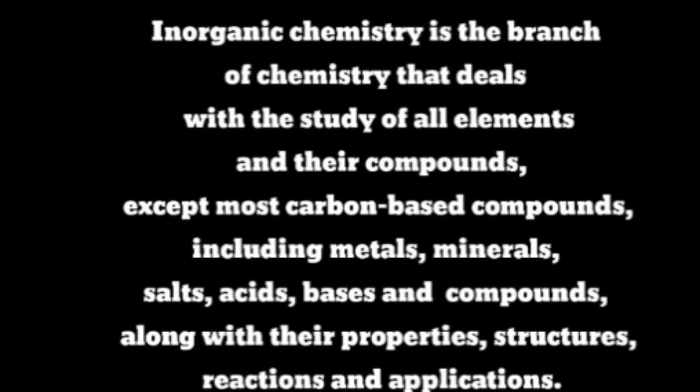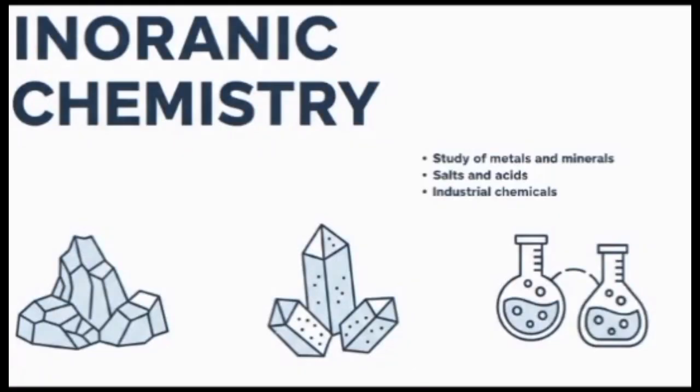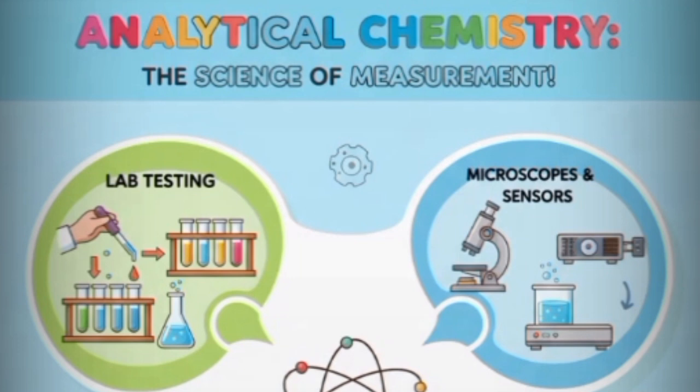In this branch, we also study metals, minerals, salts, acid and base, and all the compounds and their properties, structure, methods, their preparation, their reactions, and application are studied in inorganic chemistry. The scope of inorganic chemistry is study of metals and minerals, salts and acids, study of industrial chemicals. All the chemicals that are produced in industries are also studied in inorganic chemistry. So, in this branch, we study all the elements and their compounds except that of carbon and hydrocarbons.